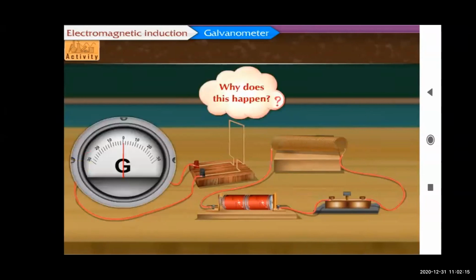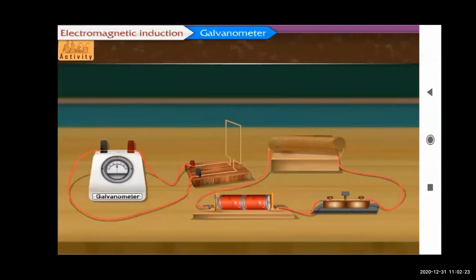Now what happens? The galvanometer shows a quick deflection on one side and again comes back to zero. After closing the plug key, the galvanometer will show a quick deflection on one side and again it will come back to zero. Remember this, as we have seen already, the same thing happens here.